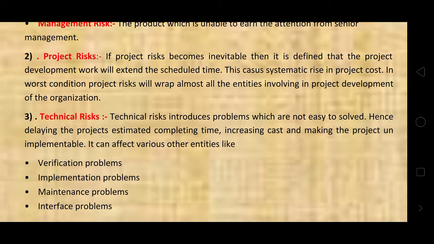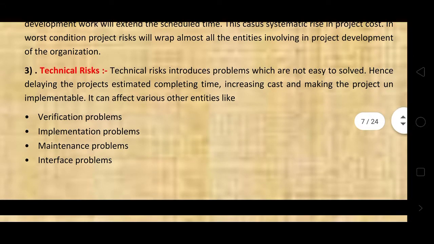This causes a systematic rise in project cost. In the worst condition, project risk will wrap almost all the entities involved in the project development of the organization. Next one, technical risk.